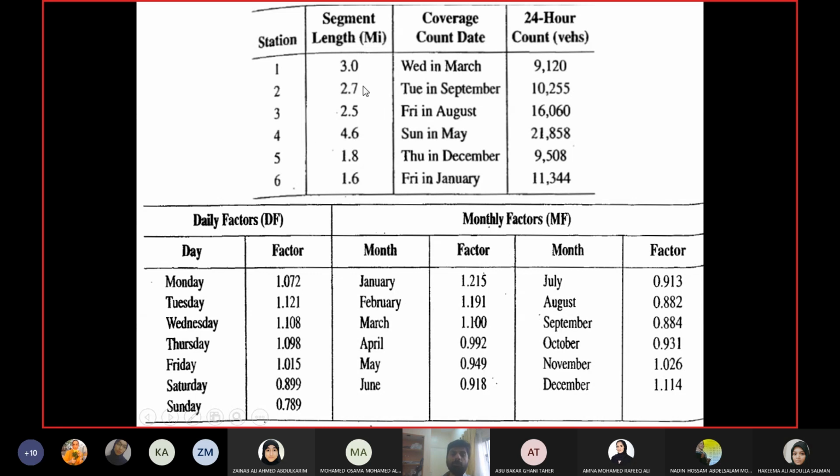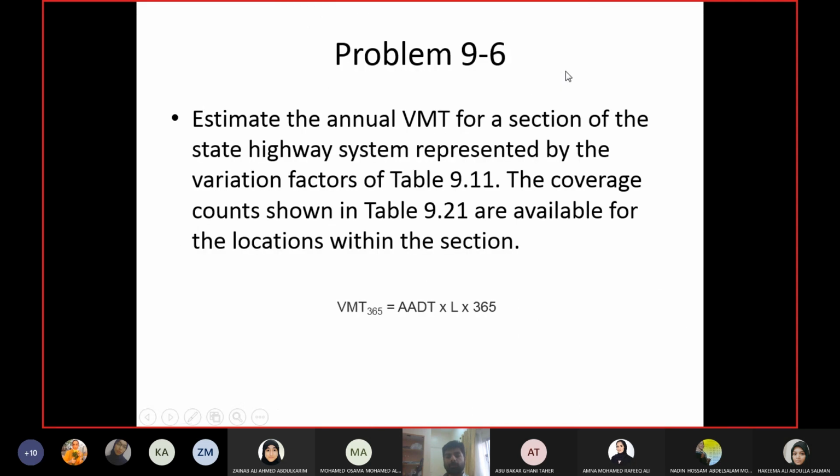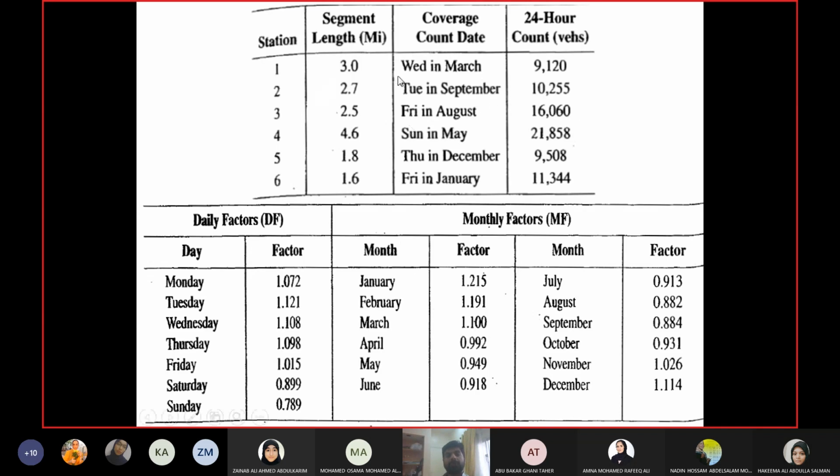Now, for all these coverage count locations, we want the total VMT for 365 days of the year. So if you go back to the equation, first of all, I need AADT. L is the length of the segment, which is already given, and 365 days in the year will remain the same. Now, for each point I need AADT.